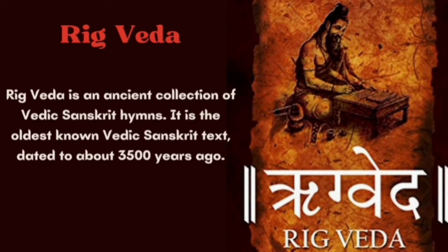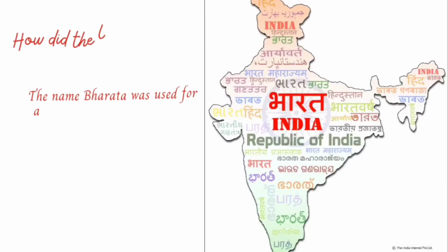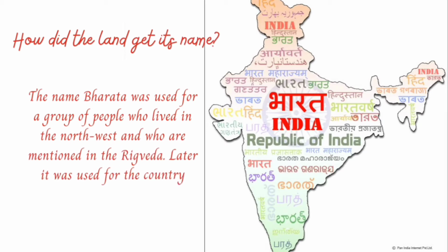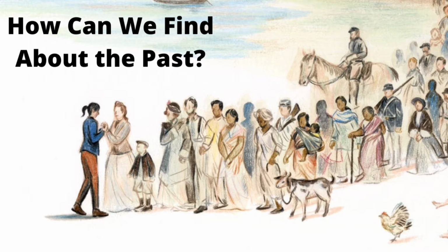That is, this text is written about 3500 years ago. So the name came from the people who were mentioned in Rig Veda and it was used for the country. Now let's think of how can we find about the past? What methods can be used?